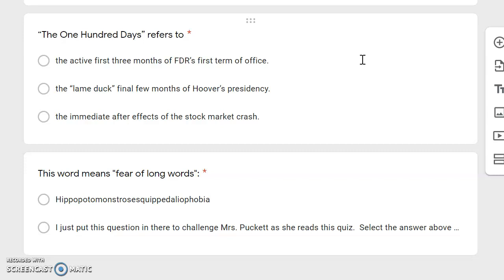Here's an answer from healthline.com. Hippopotomonstrosesquippedaliophobia is one of the longest words in the dictionary, and in an ironic twist, is the name for a fear of long words.